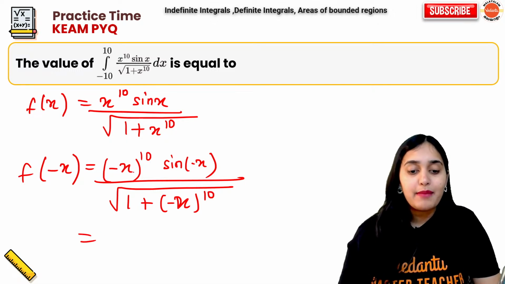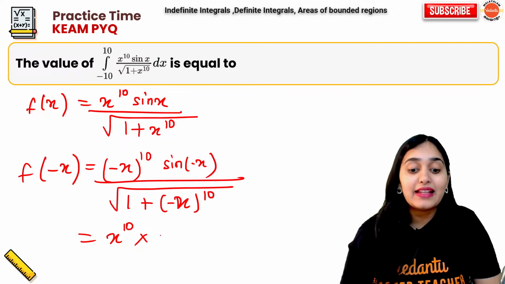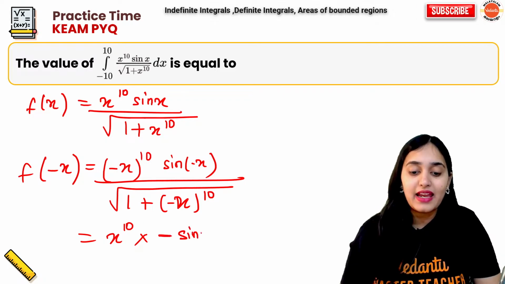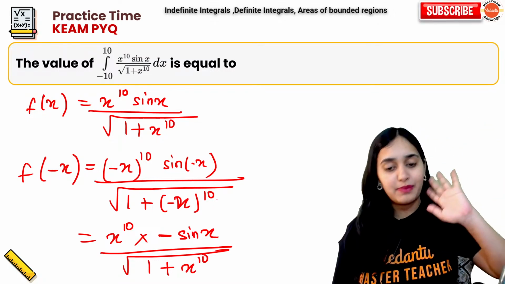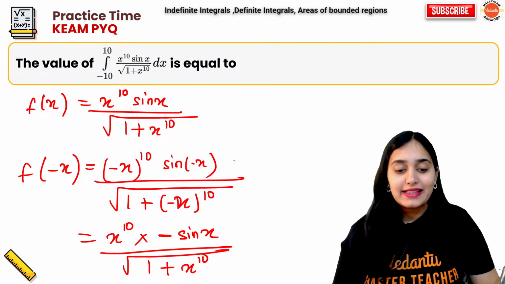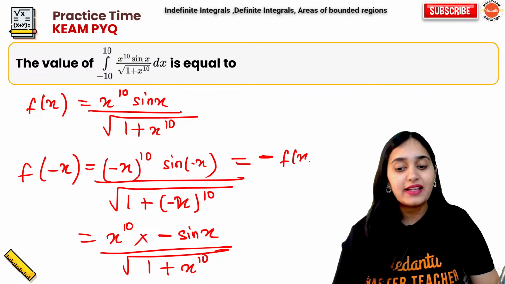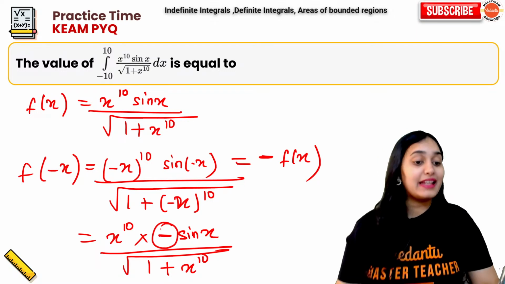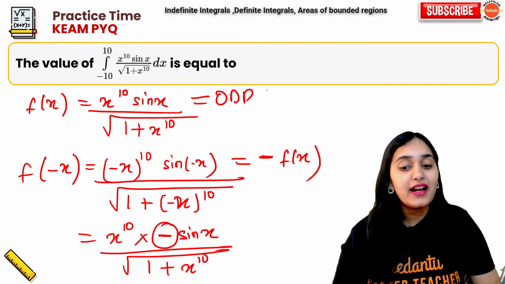What do I get? Minus x to the power 10 is x to the power 10. Sin minus x is minus sin x upon root over 1 plus x to the power 10, because minus to the power 10 is plus. So what I see is f of minus x is minus of f of x, because this minus sign is extra. So f of x is an odd function.